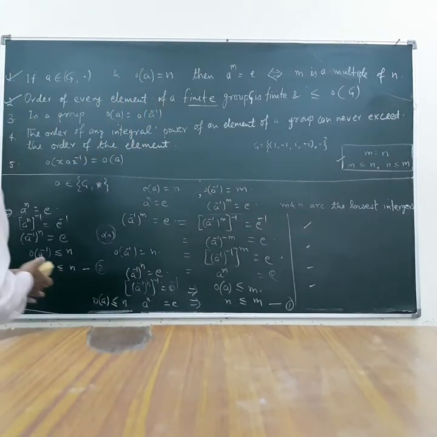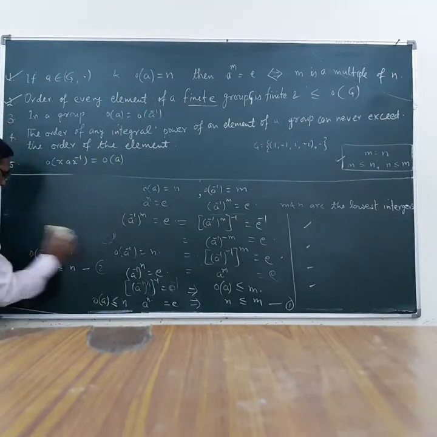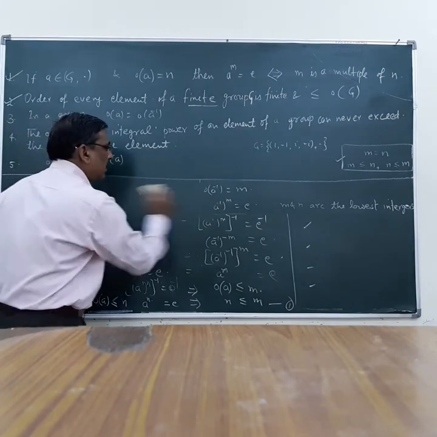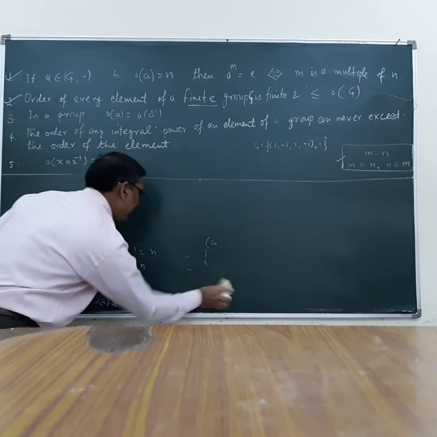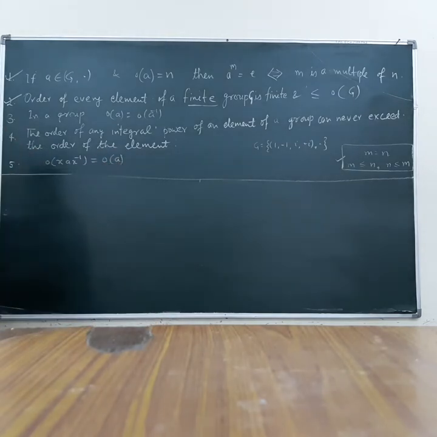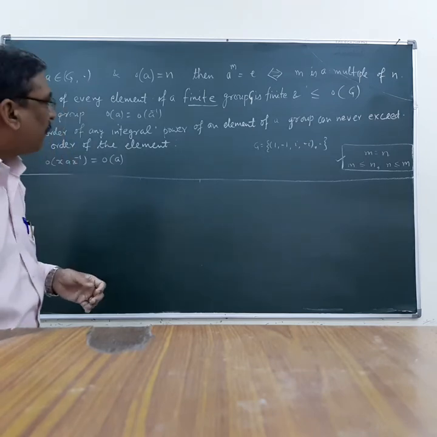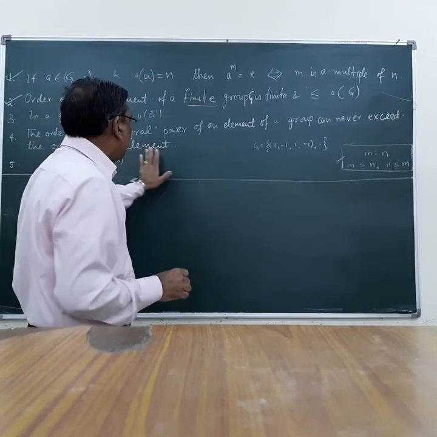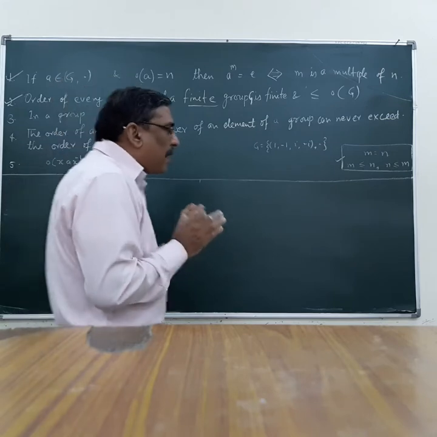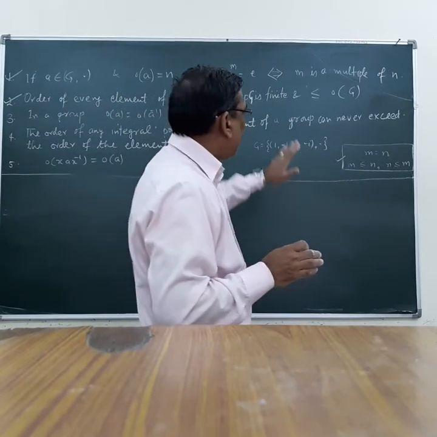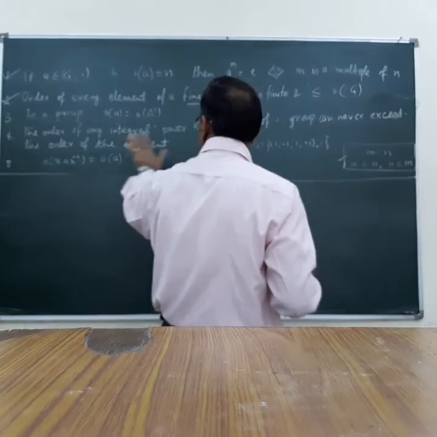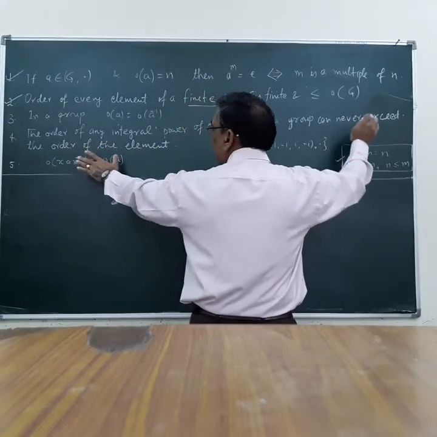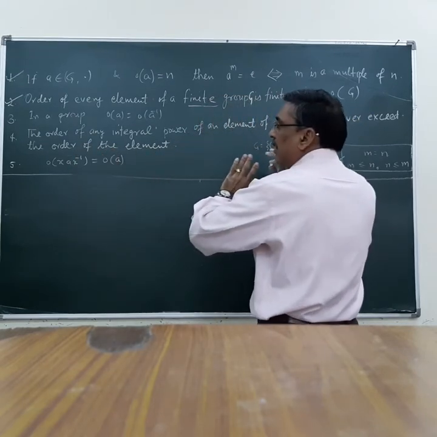And the fourth result: the order of any integral power of an element of a group can never exceed the order of the element. The order of an integral power of an element of a group can never exceed the order of the element.